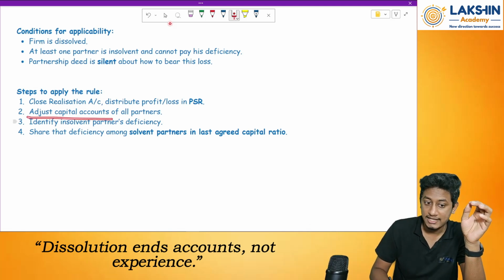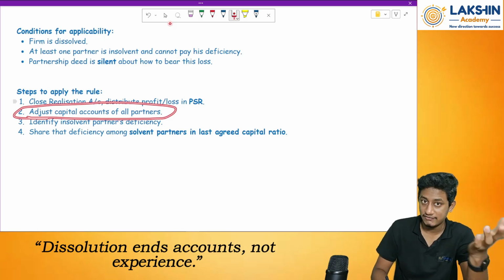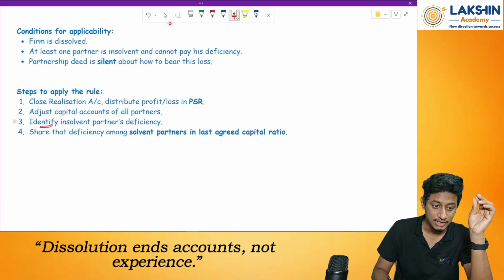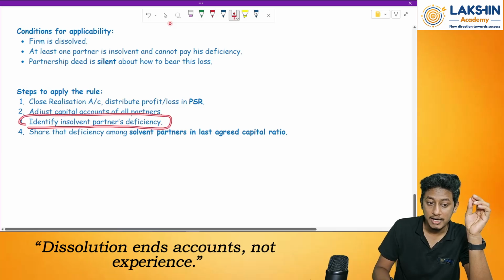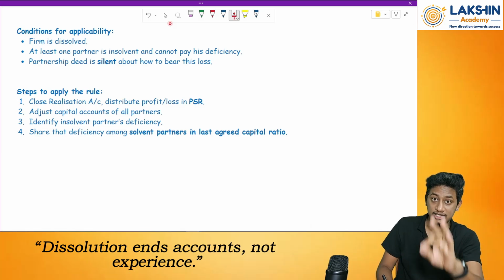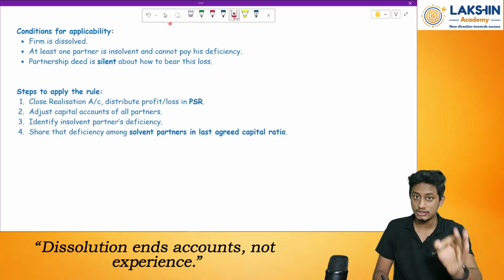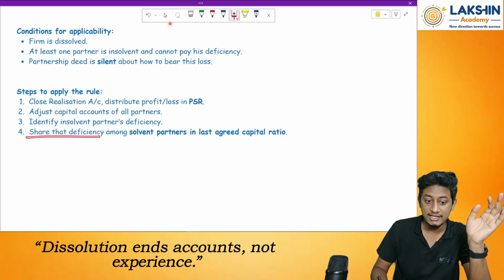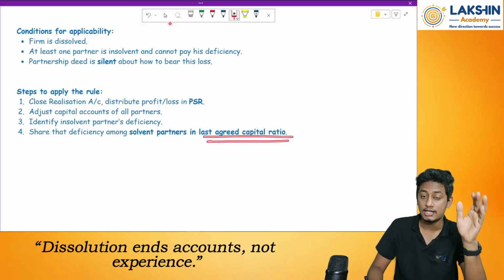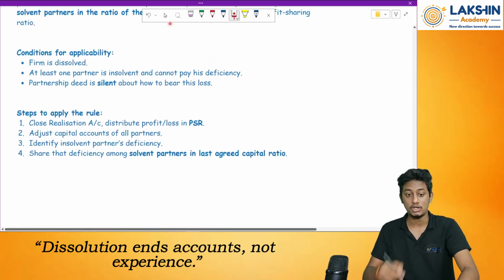Adjust the capital accounts of all the partners. Whatever entries we made just now, the same entries have to be passed in the partners' capital accounts. Then identify the insolvent partner's deficiency. Whatever insolvent partner is there, find out his deficiency by closing his account first. Then share that deficiency among the solvent partners, that means the remaining partners, in the last agreed capital ratio. Now let us solve a question and we will understand this.